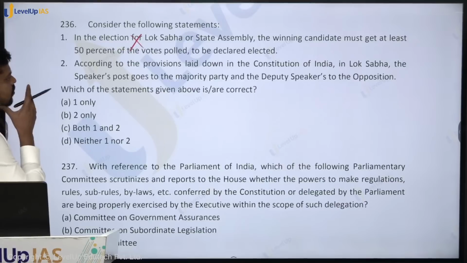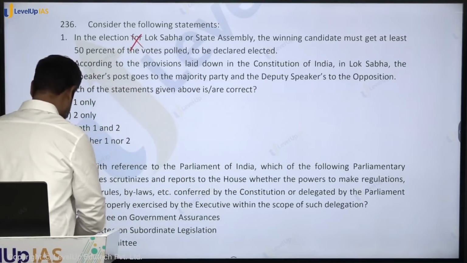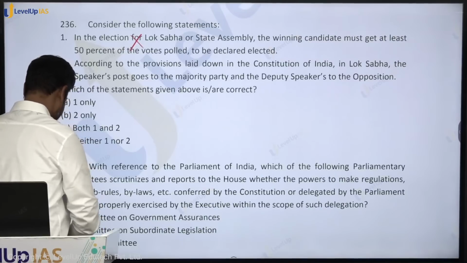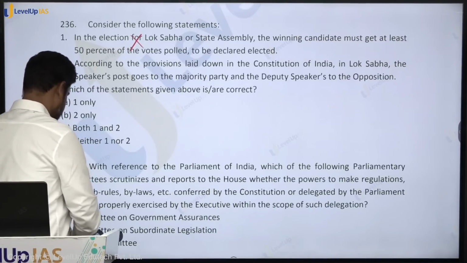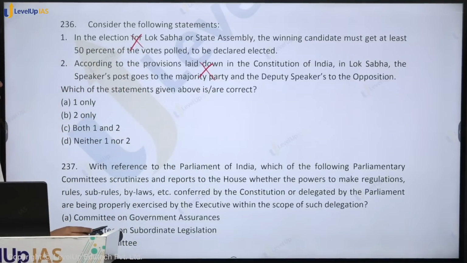So according to the provisions laid down in the Constitution, always make clear whether it is mentioned in the Constitution or not. Okay. So nothing is given in the Constitution in this regard. So therefore, this is wrong. So which of the statements given above are correct? It is neither one nor two.